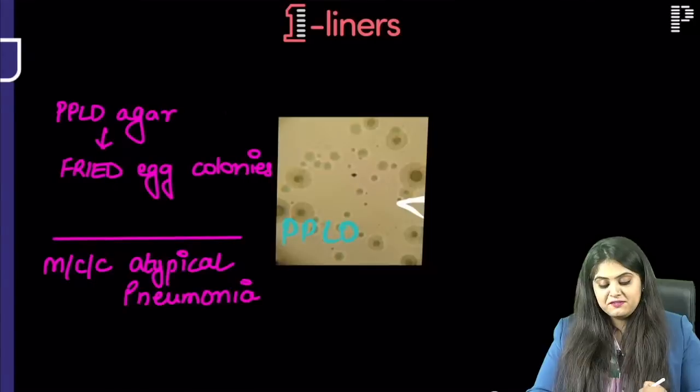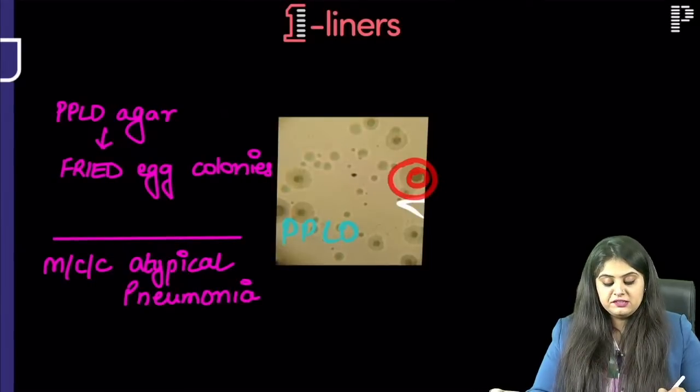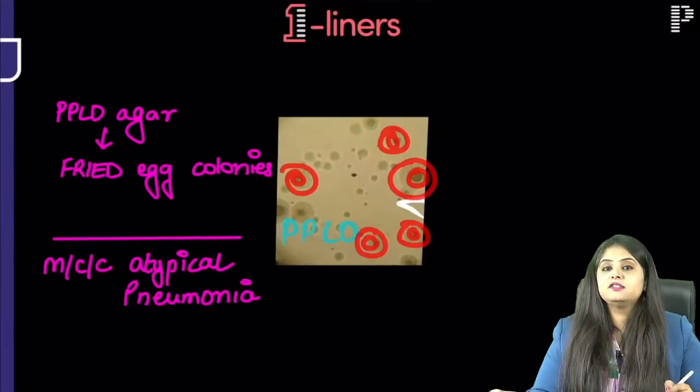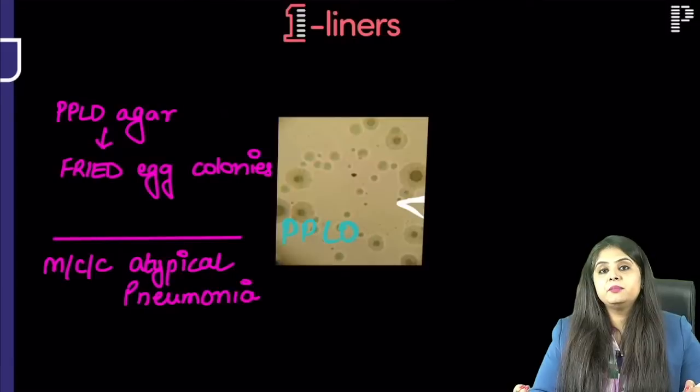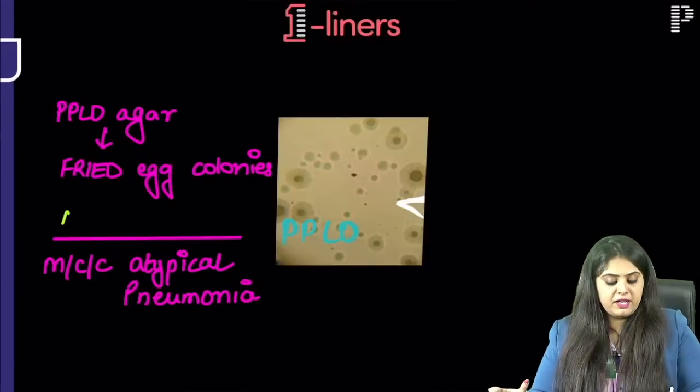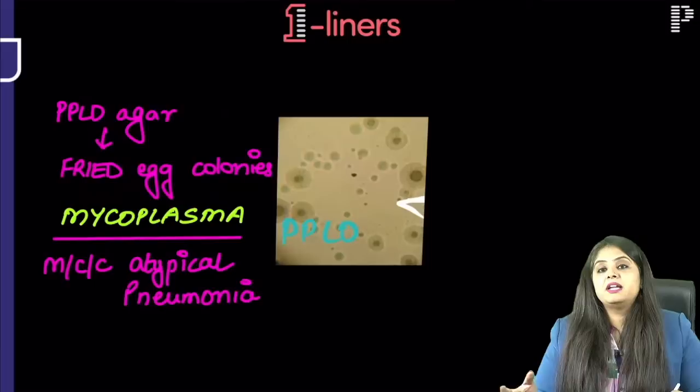Moving on to the next one. If you see something showing you these two, that is double kind of circles, fried egg के लिए होता है, right? So fried egg appearance is what? Fried egg appearance is mycoplasma. I mean, why are you even asking, ma'am? At this lunch time, we have better things to do. Mycoplasma shows you fried egg colonies. इतना stupid question नहीं आएगा.